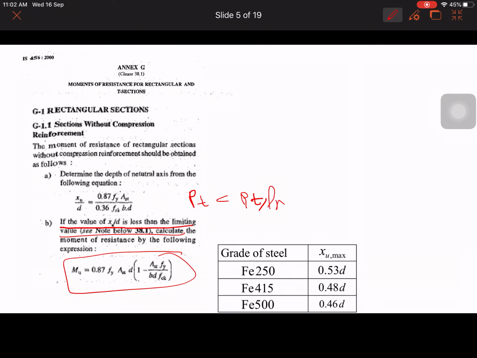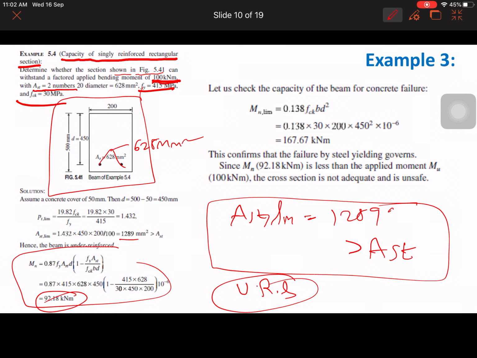Okay, which is less than 100 kilonewton. That means the section is unsafe. That means MU is less than 100 kilonewton per meter. They ask you whether it can carry 100 or not. So I got that it cannot carry the 100 kilonewton per meter. So this is the design criterion. Okay.